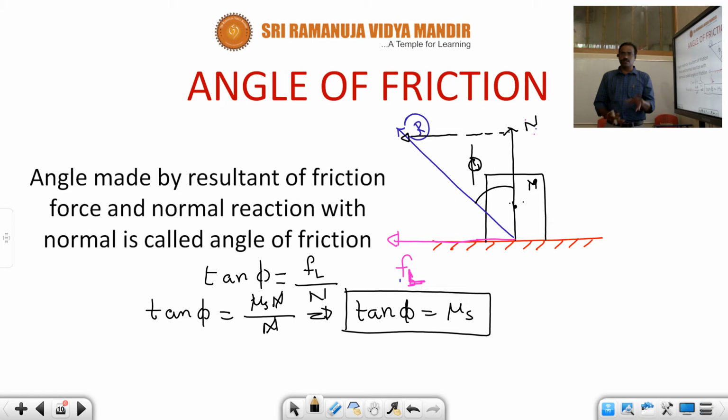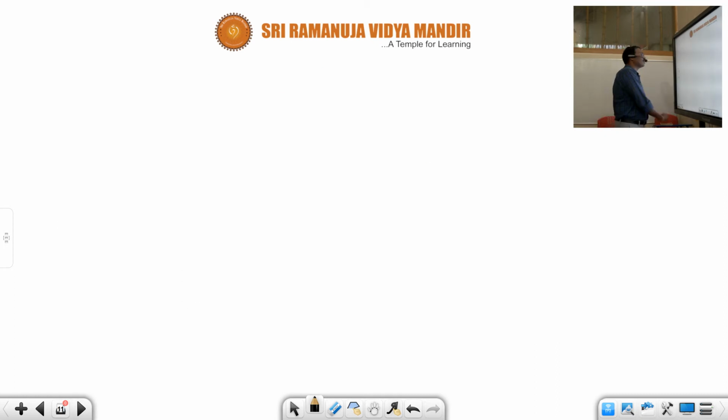Sometimes they will give a question based on this formula. What is called angle of friction? Angle of friction is nothing but the angle made by the resultant of frictional force and normal reaction with the normal. Then tan phi is equal to mu s: the tangent of the angle of friction is the coefficient of static friction. This is called angle of friction. Let us discuss one example here.